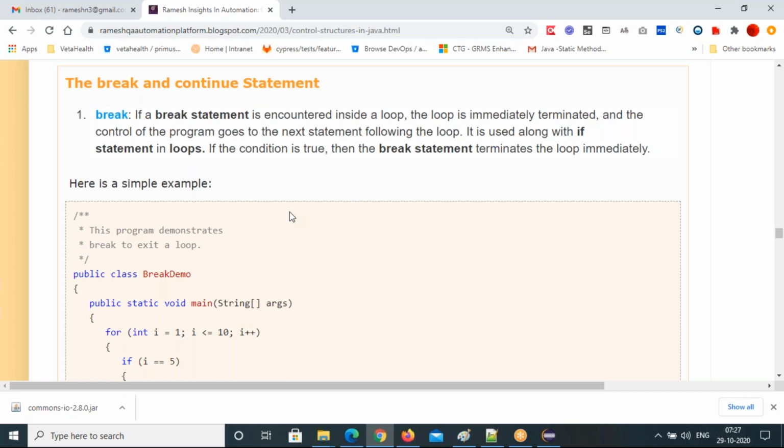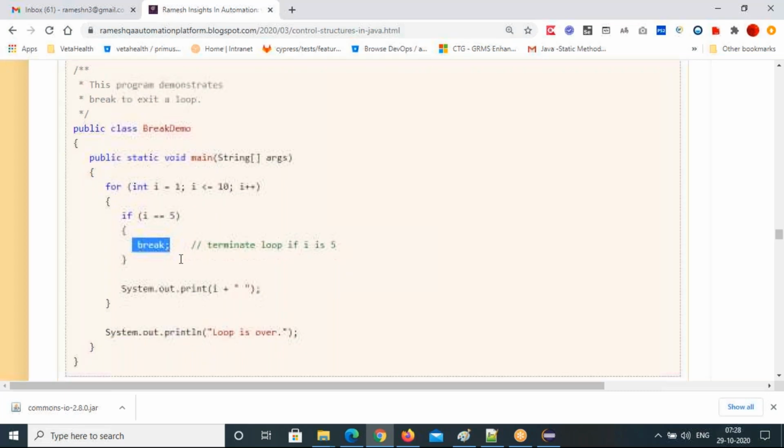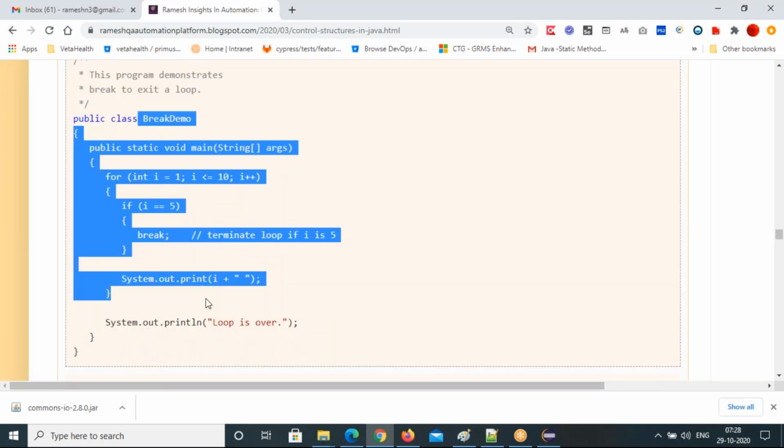It will exit from the switch block. That's the break statement advantage. And if you don't use it, other code also will execute, and we don't want to execute that. So the condition is not going to be met if you don't use break. You can use break inside the if statement also. Okay, so this is the break demo.